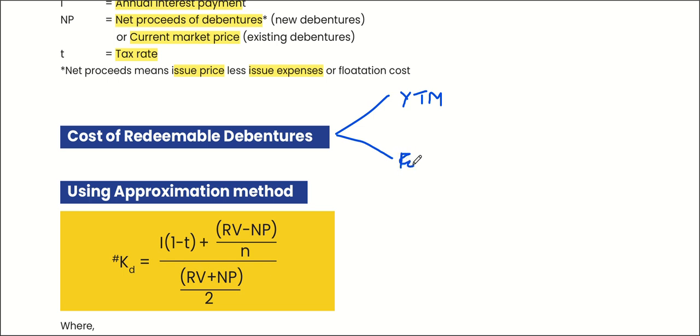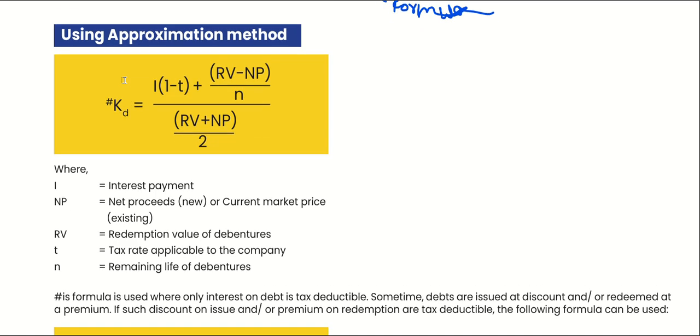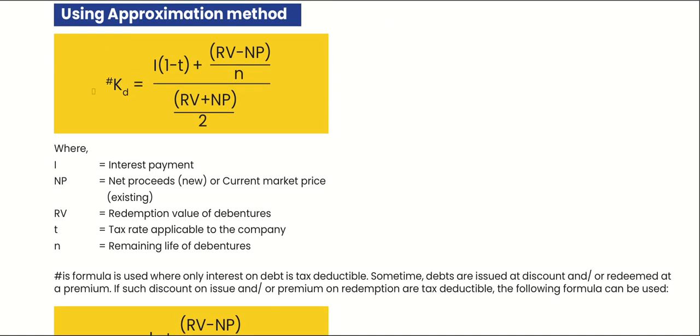First we will see the formula method and then we will go for the YTM method. So this is the approximation method, or formula method.